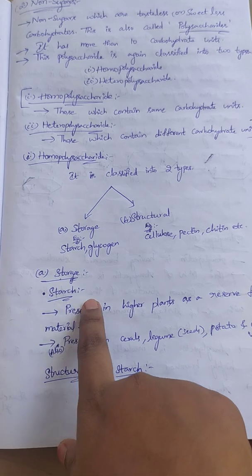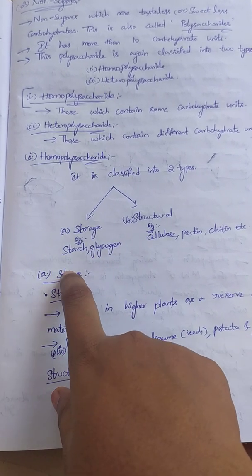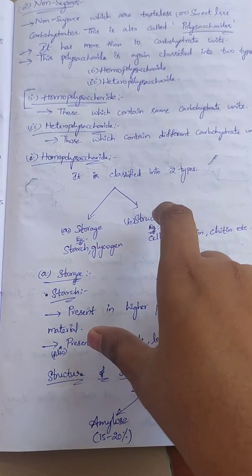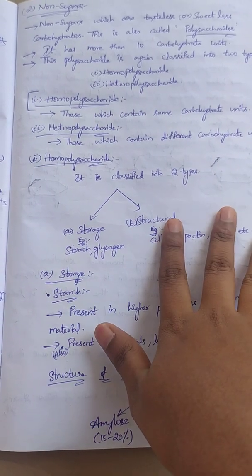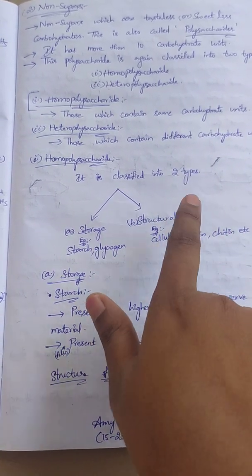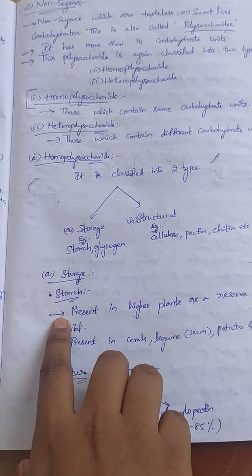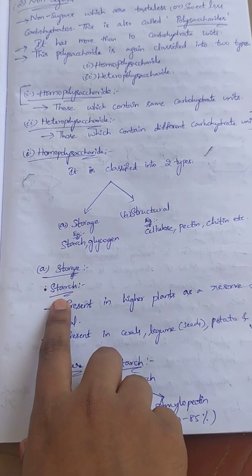In storage polysaccharides, the first thing is starch, which will be in stored form. Those carbohydrates are called storage carbohydrates, and those which give structure to the organism are called structural homopolysaccharides. Fine. This is the brief introduction about storage and structural. And now, entering into examples of storage, first of all let us see about starch.